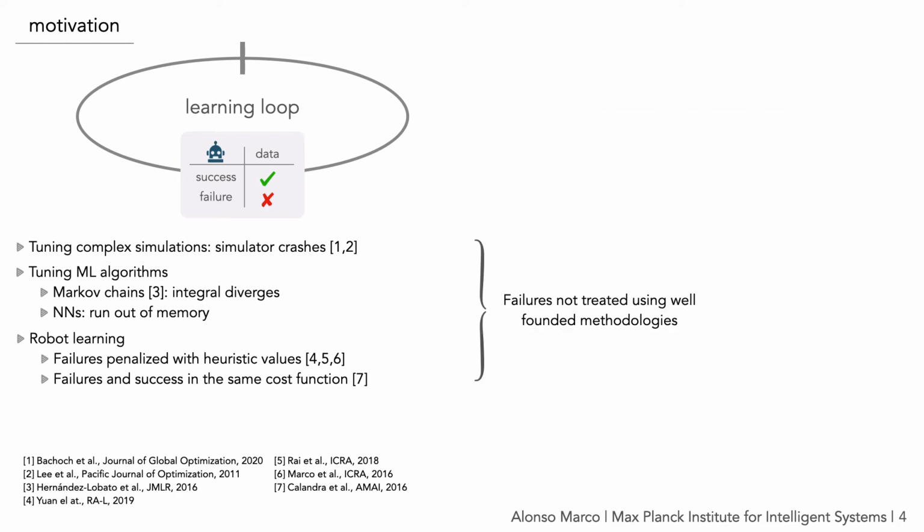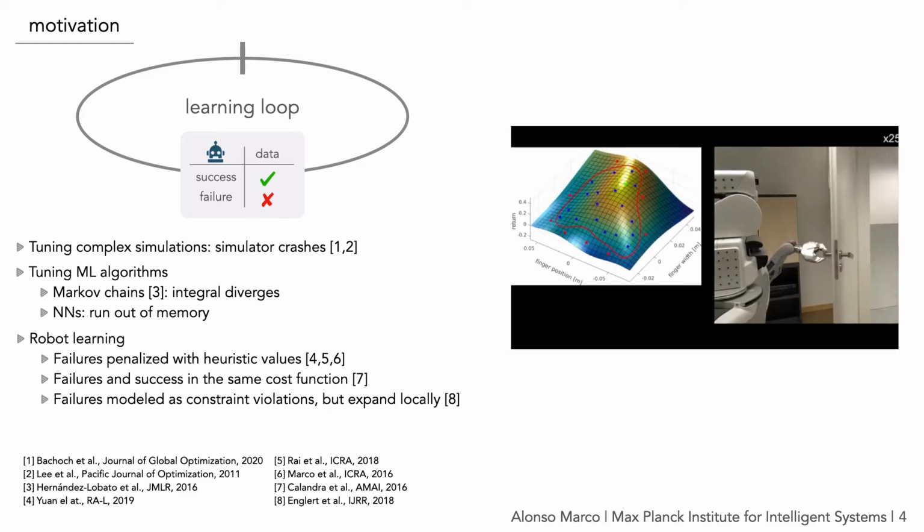So in summary, a common issue to all these cases is that failures are not treated using well-founded methodologies, but rather by handcrafting user-defined penalties. And in general, this requires expert knowledge to properly design a valid cost function. But such expert knowledge may not always be available. In recent work, failures are modeled as binary constraint violations, but the method proposed by the authors only expands locally around the safe region. And we would like a method that can also explore outside the initially given safe region.